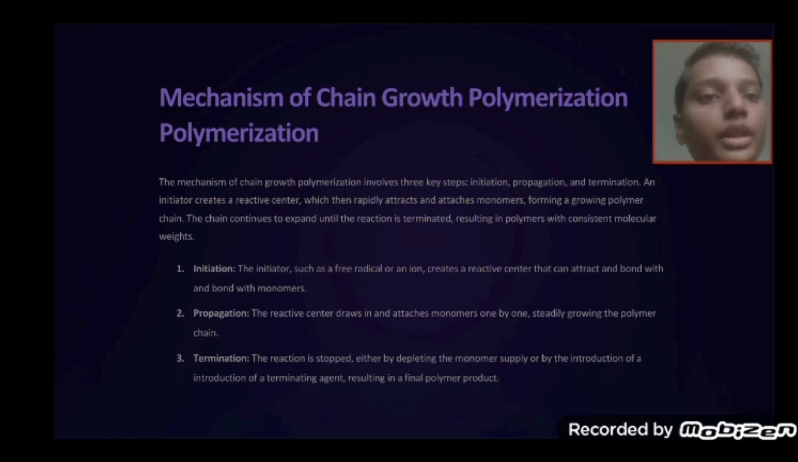Propagation. The reactive center draws in and attaches monomers one by one, steadily growing the polymer chain. Termination. The reaction is stopped either by depletion of the monomer supply or by the introduction of a terminating agent, resulting in the final polymer product.